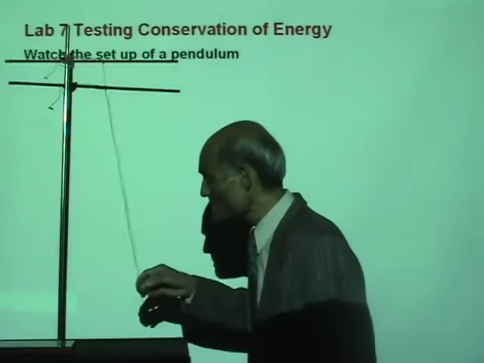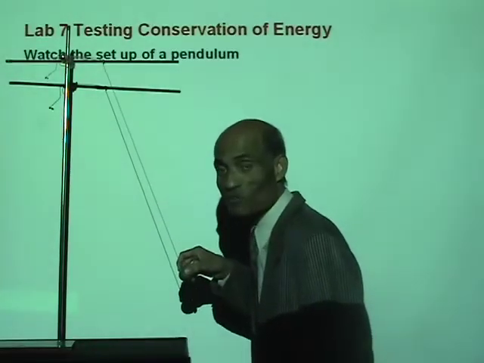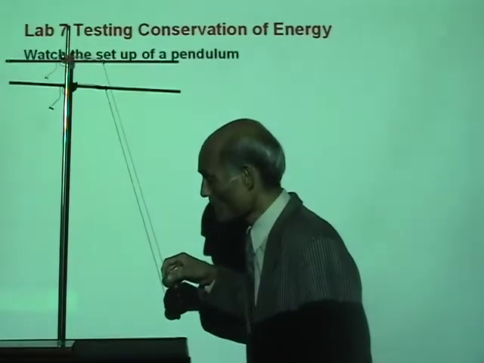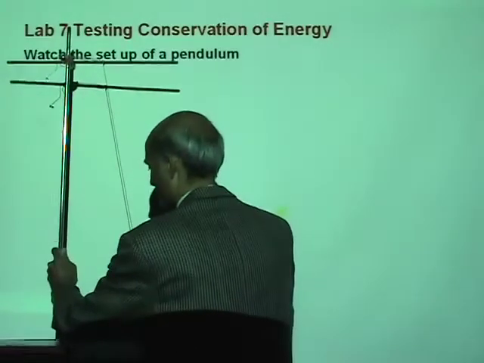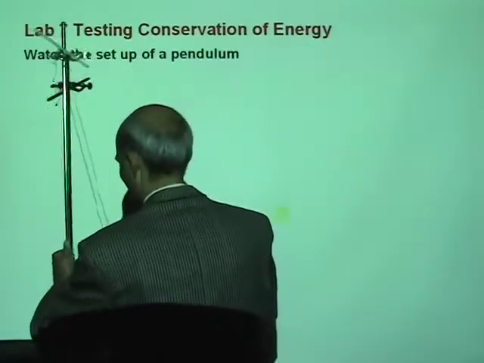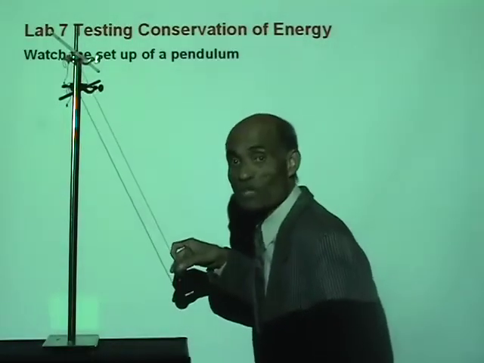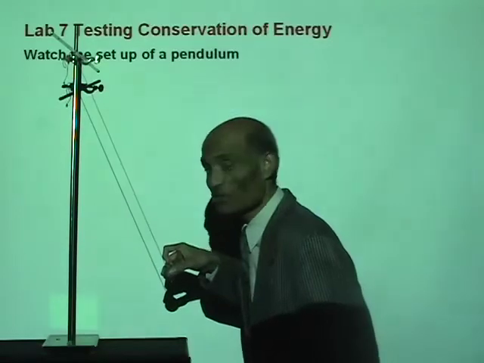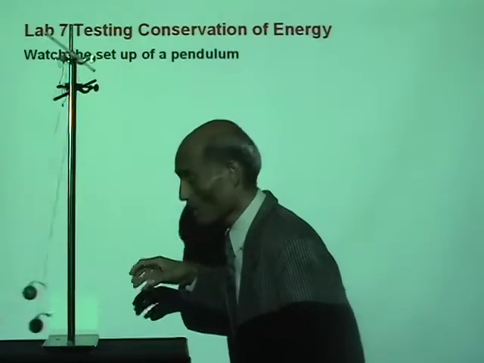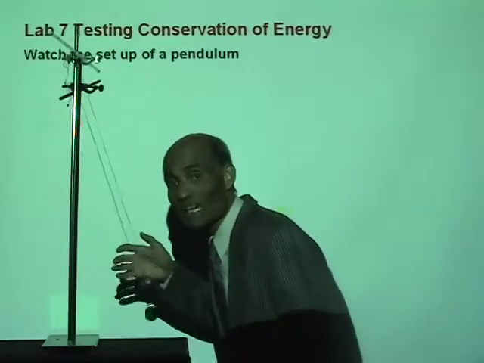Now you raise it to a height, giving it potential energy, and now let me keep it like this. You raise the pendulum to a height, giving it potential energy, and when you let it go, it's going to fall, gaining kinetic energy.